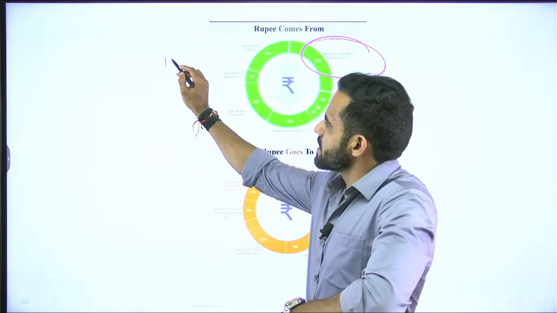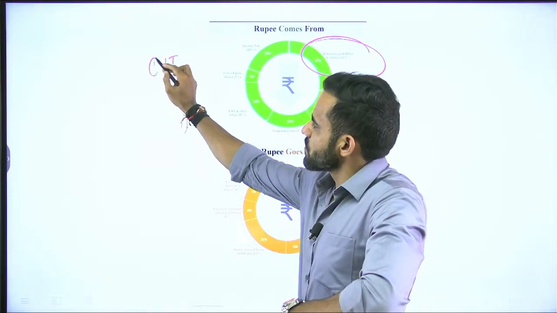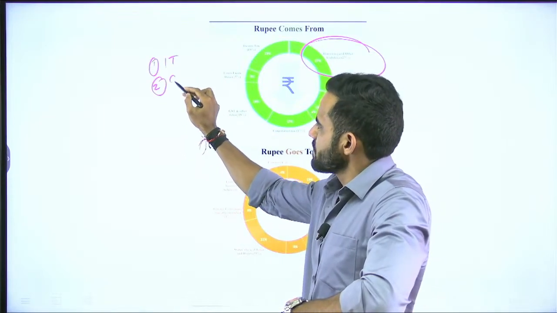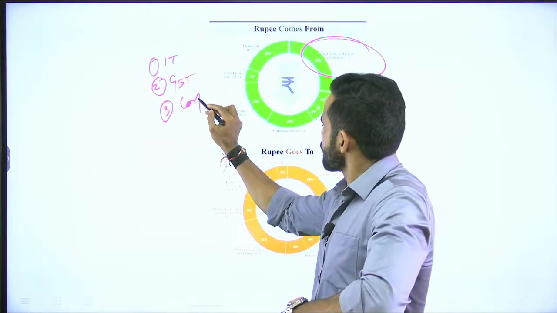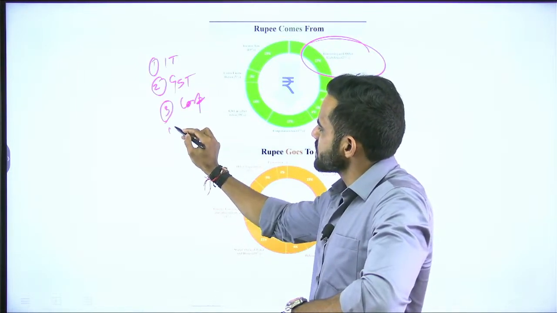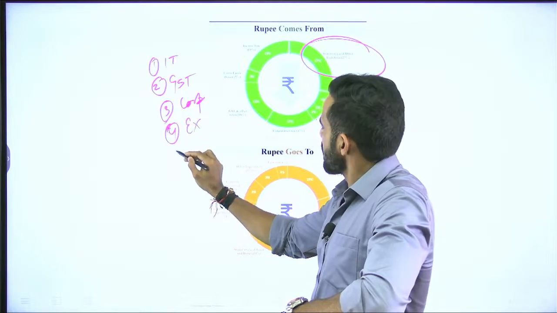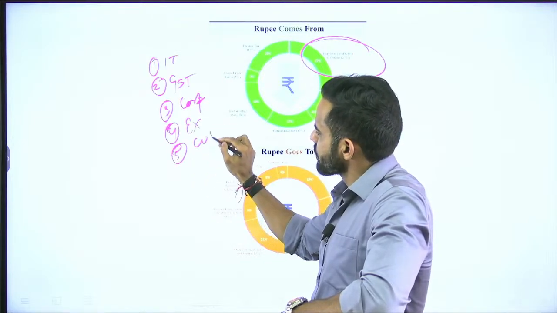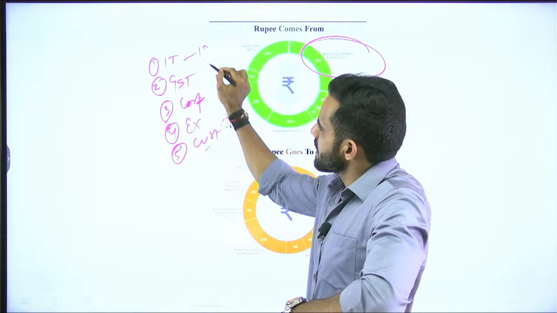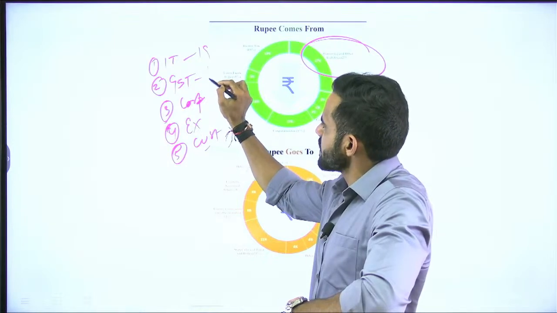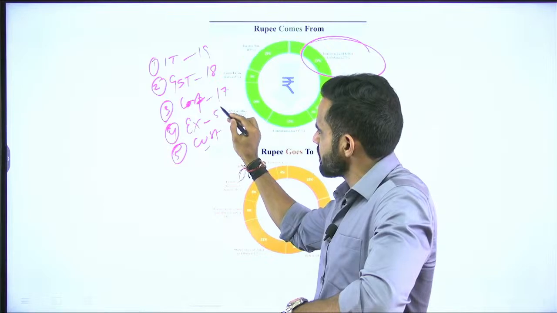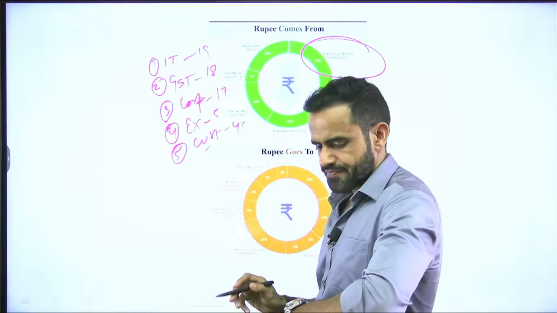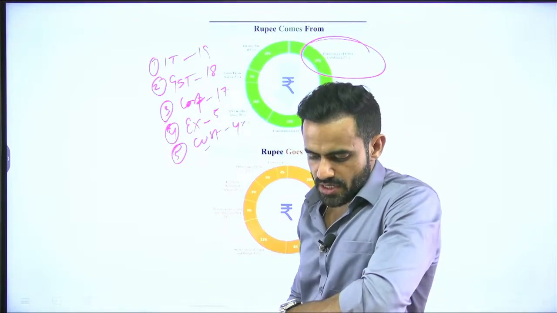Remaining, we have IT on first position, then GST, then corporate tax, then excise, then customs. IT contributes roughly 19%, GST 18%, corporate tax 17%, excise 5%, customs 4%. These are the major revenue sources.